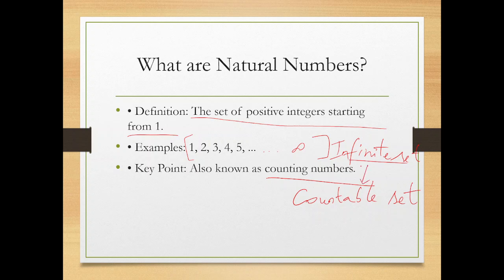Can you note the controversial naming between this infinite set and countable set? Being an infinite set, this natural number is also known as countable set. Can anyone give me the reason in the comment section? Yeah, please.